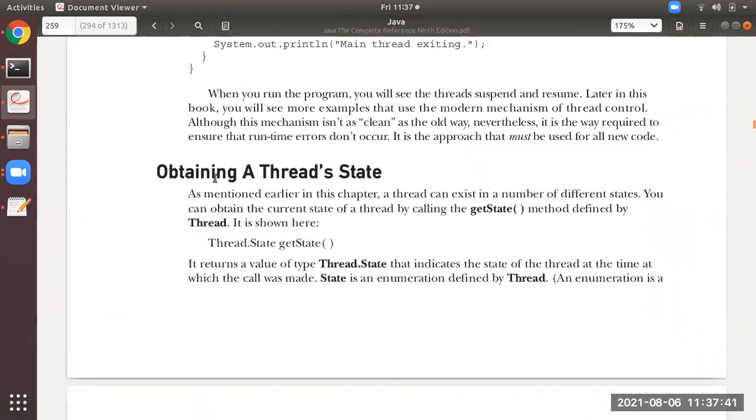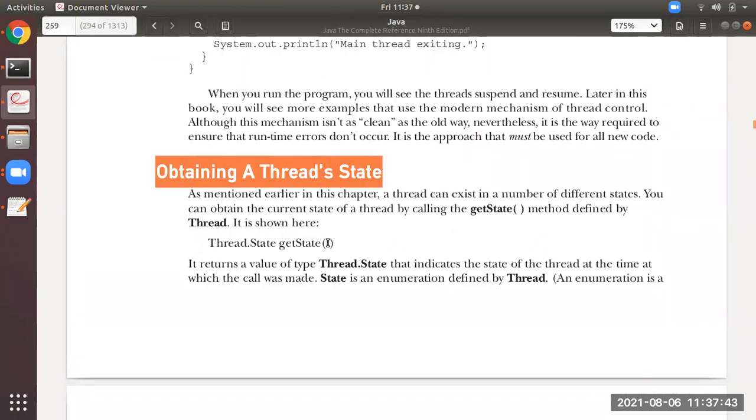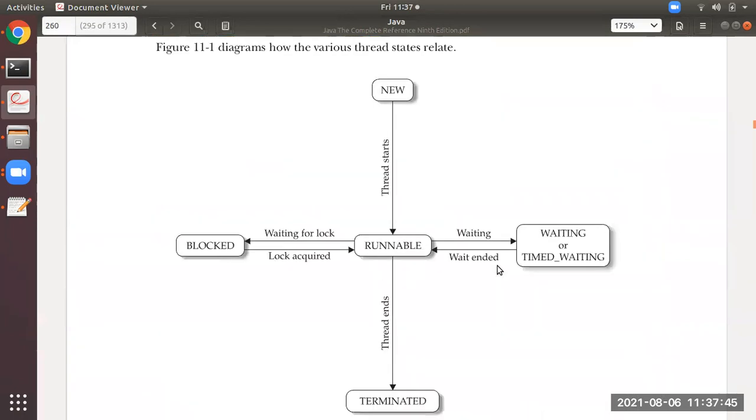Then the next thing is obtaining a thread state. Okay, how many states are there for a thread? You all can observe here: new state, runnable state, then waiting state, then terminated state, and blocked state.